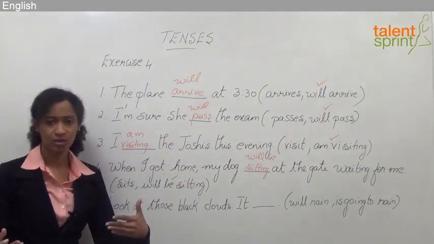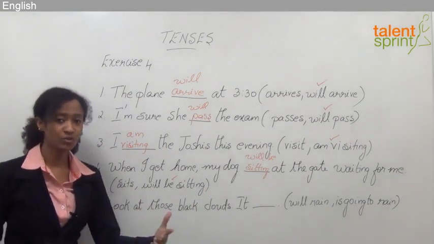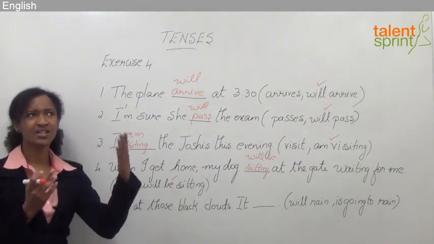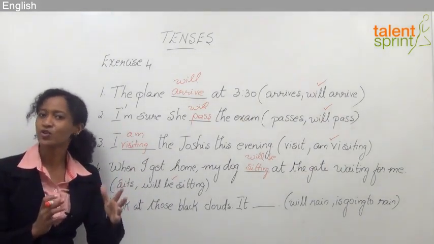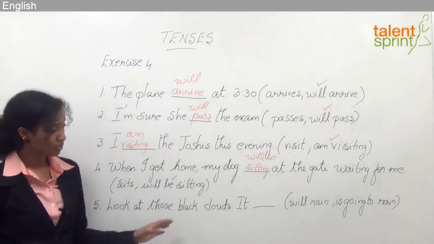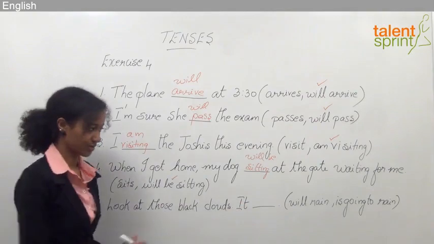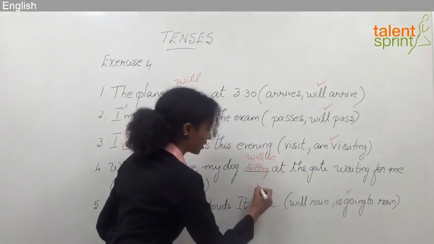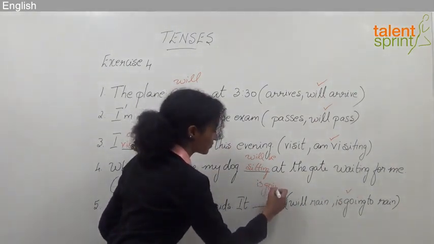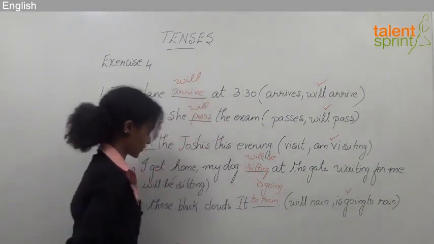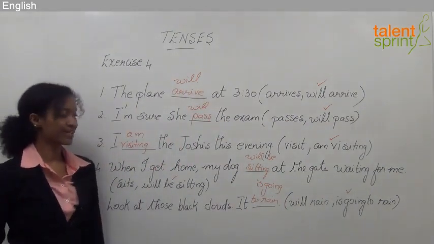Will rain? I don't know. Maybe after 1 hour, maybe after 2 hours. But here, this is the clue saying, anytime you see black clouds, you know for a fact that it's going to rain, right? So creating an immediate action is going to rain. So this is my answer. Look at those black clouds, it is going to rain.